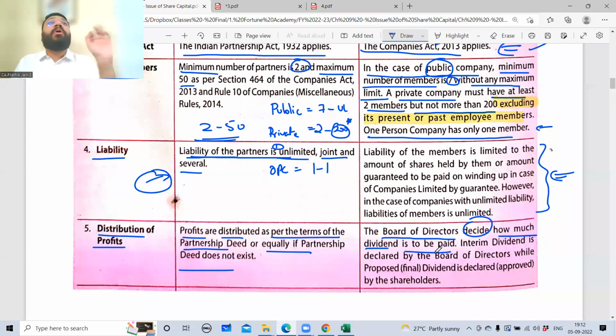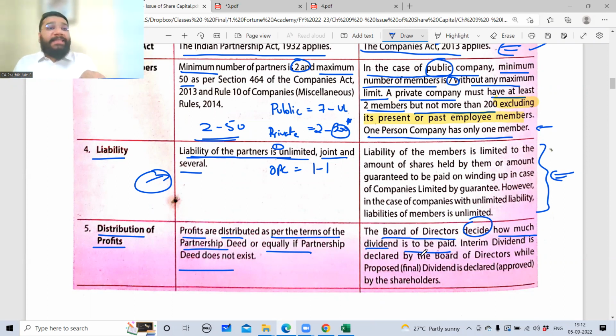Here we don't use the word profit. In a partnership, distribution of profit is called profit distribution. Whereas here, the word is distribution of dividend. So who decides how much dividend is to be paid? The board of directors will decide. Then you may question, sir, if the board of directors is deciding everything, then as a shareholder, the person who is contributing the capital, what will he decide?